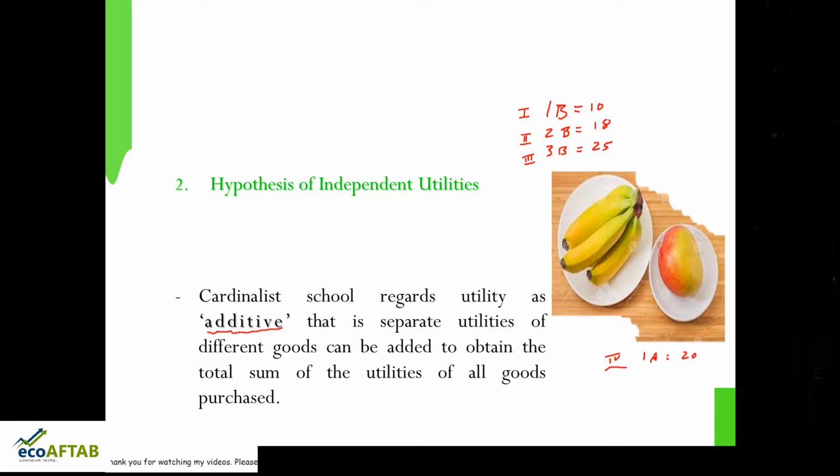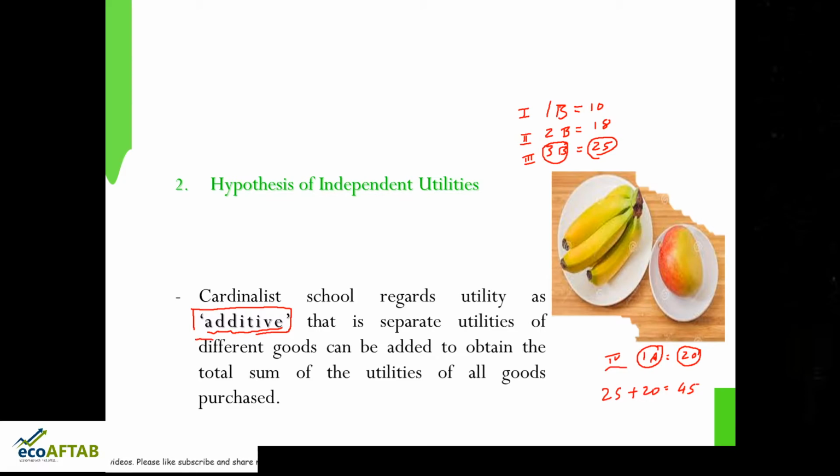The total satisfaction from the consumption of banana is 25, and here it is 20. So 25 plus 20 is 45 units of satisfaction I am getting from 3 bananas and 1 apple, and this is what is called additive utilities.